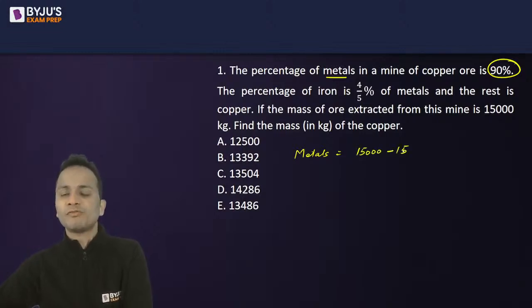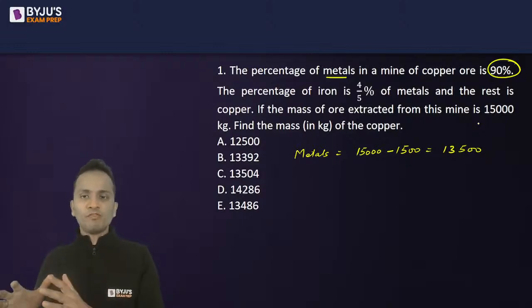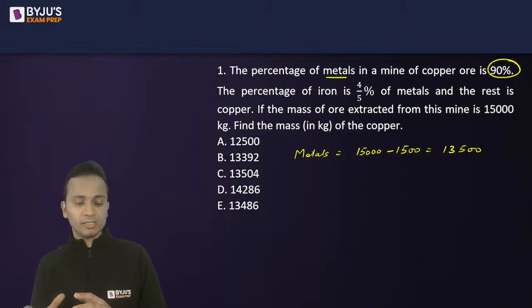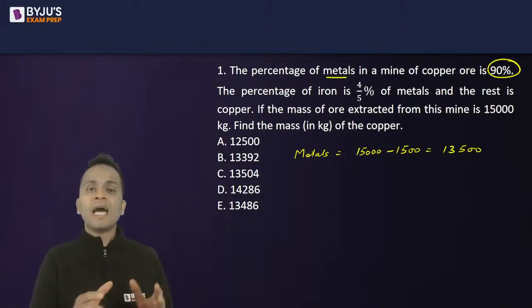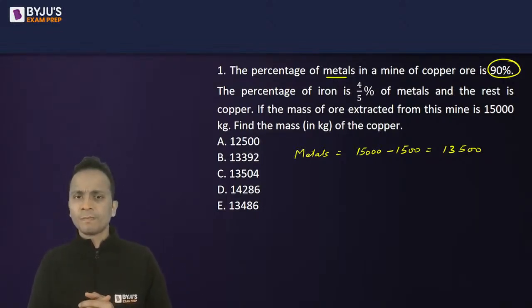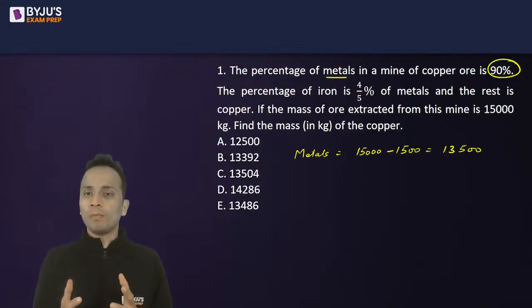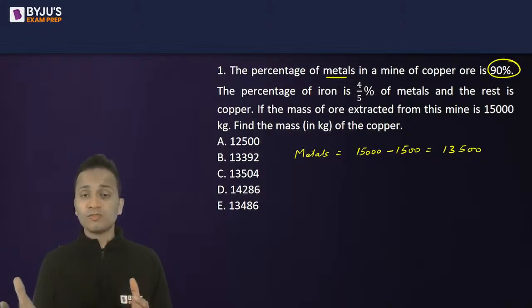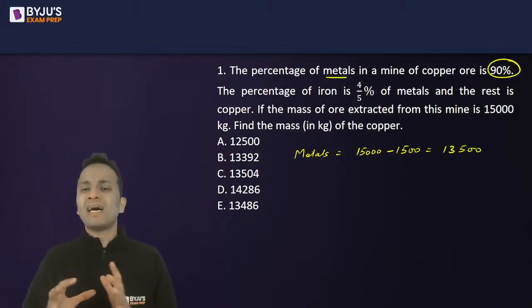Now 10% is 1500 and the weight will be 13,500. So the total weight of metal is 13,500, and among these metals there is some iron and there is copper. Obviously, what they are asking is, if the mass of the entire ore is 15,000, we'll have to find out the mass of copper.